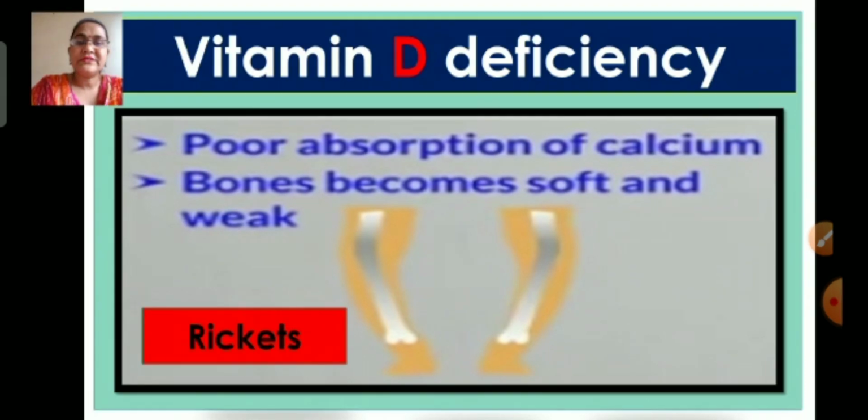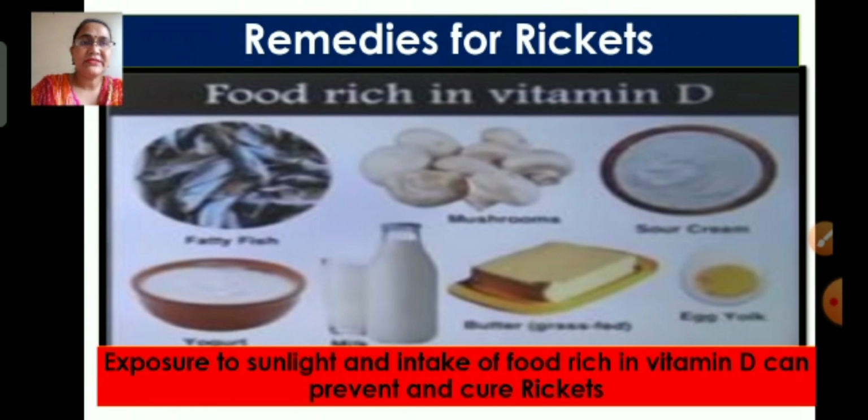Next, we'll see deficiency of vitamin D. It causes poor absorption of calcium. So, bones become soft and weak. As a result, bones bend and this disease is called rickets. The remedy for rickets is that we should have food rich in vitamin D such as milk, yogurt, mushrooms, butter, cream, fatty acid foods and egg yolk. Exposure to sunlight and intake of food rich in vitamin D can prevent and cure rickets.